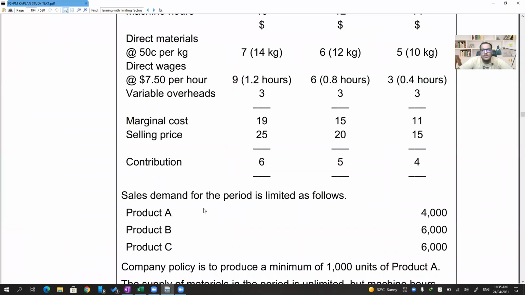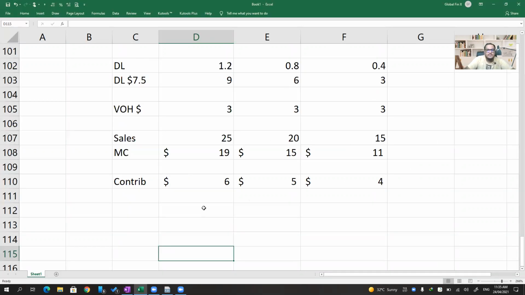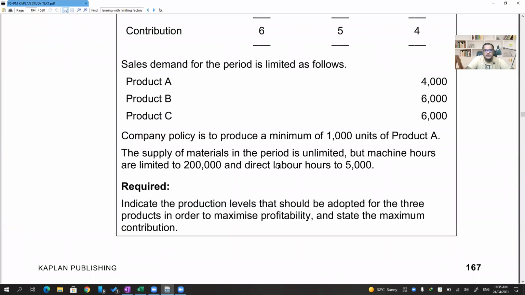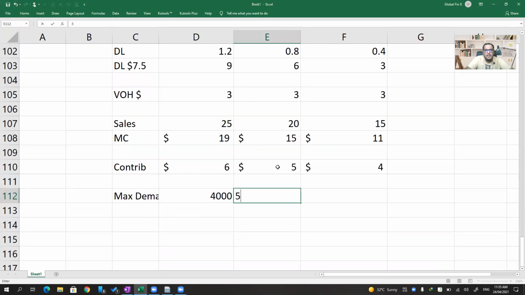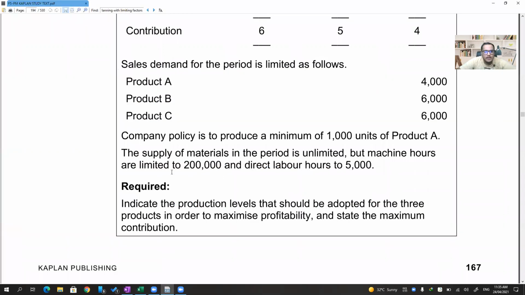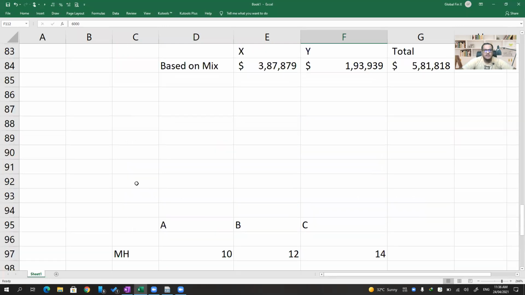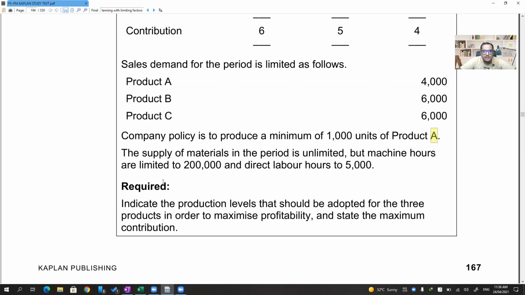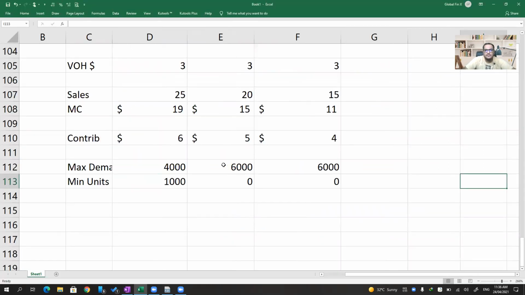Now they are telling me maximum demand. Maximum demand is 4,000, 6,000, 6,000. Then the company is to produce a minimum of 1,000 units of product A. Minimum units required: 1,000 units of A. For B and C, they did not give anything. Supply of materials in the period is unlimited. Direct material is unlimited. Machine hours are limited to 200,000.